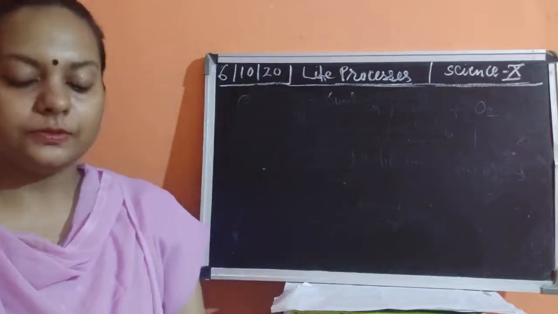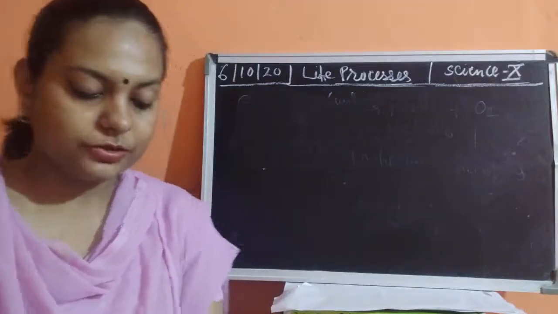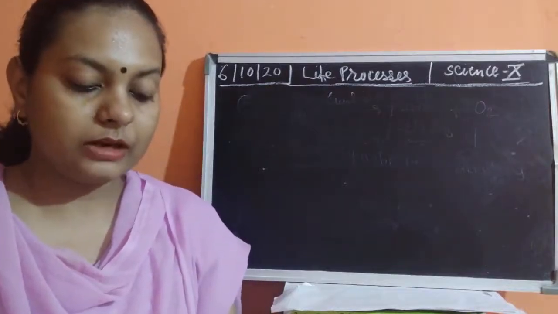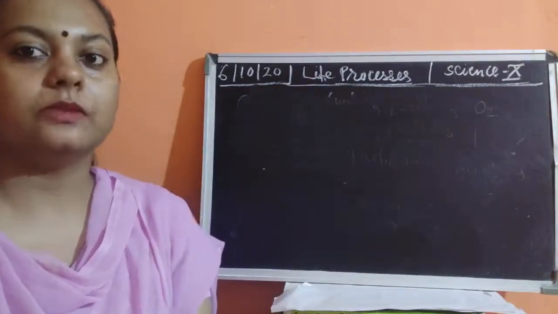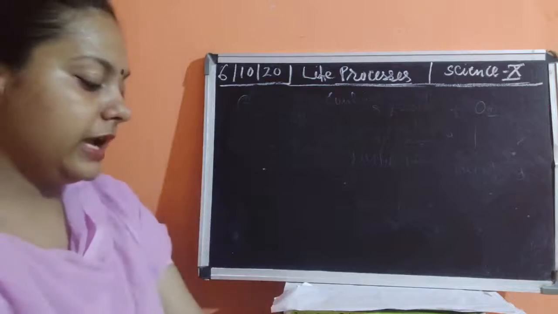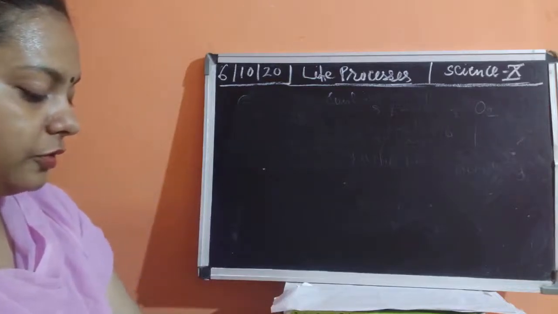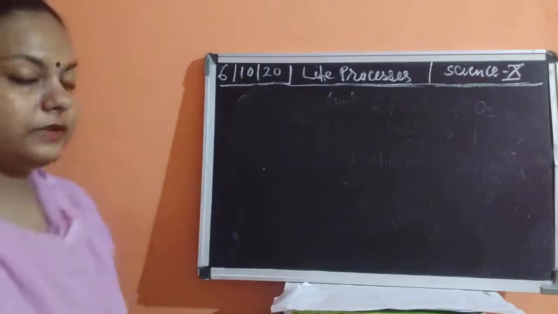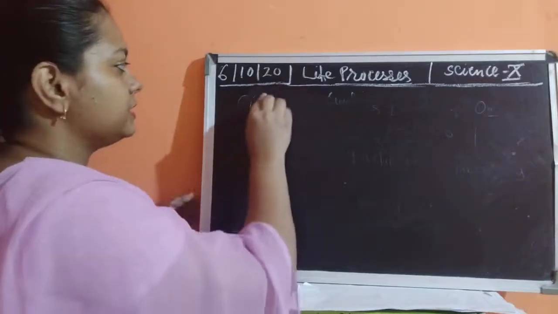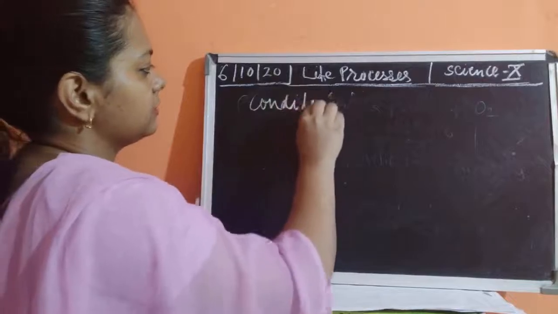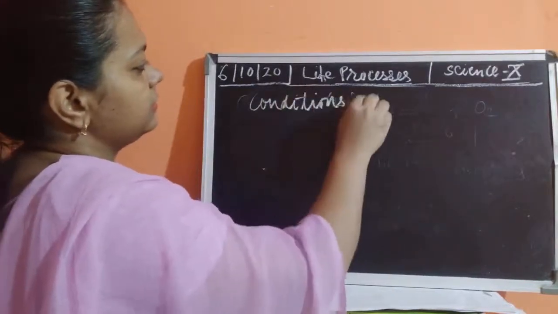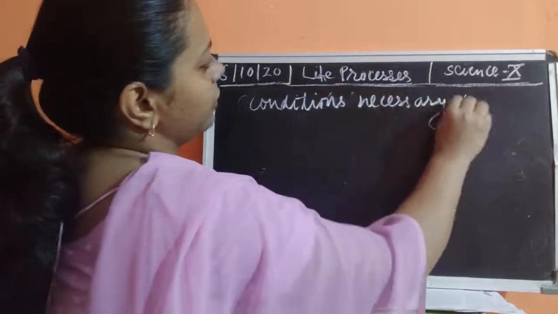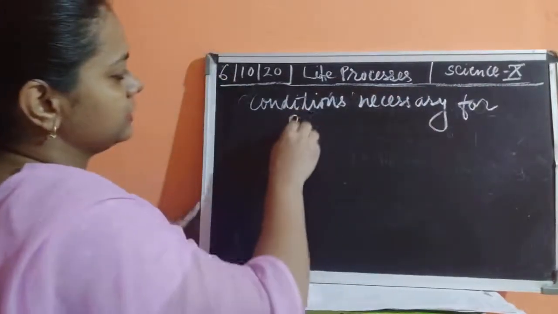Okay, then afterwards we have also seen the experiments which are related to the situations where, if chlorophyll is not present, then what would happen. So we have said that all these things are necessary for photosynthesis. What are these things? The conditions which are necessary for photosynthesis. So we'll discuss the conditions which are necessary for photosynthesis.